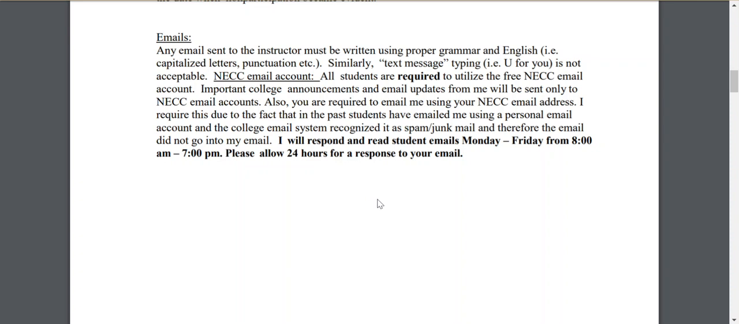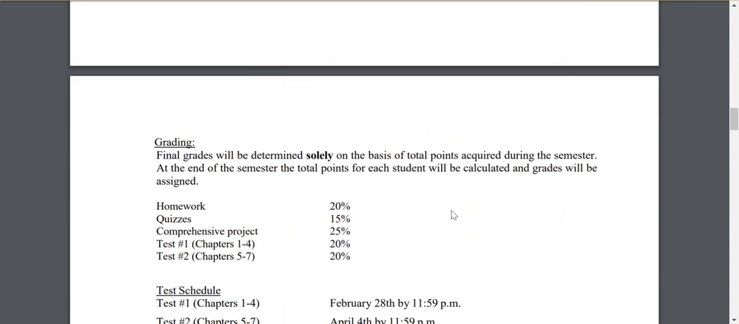Another reason for that is that students have emailed me using a personal email address, and the system assumes that it's spam and kicks it into my spam folder, and I never see it. So please make sure you're using your Northern Essex email address.